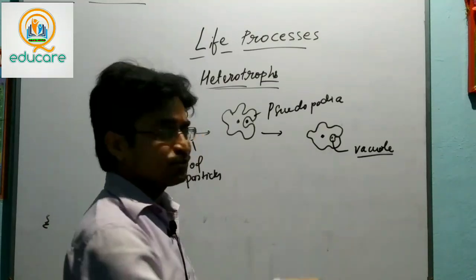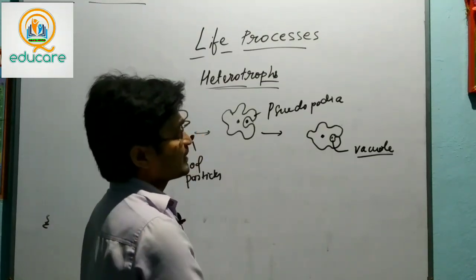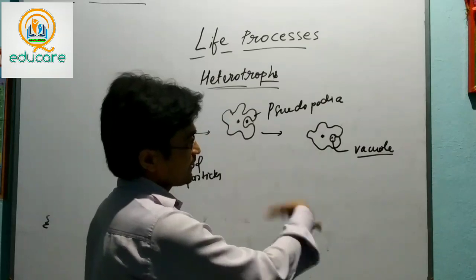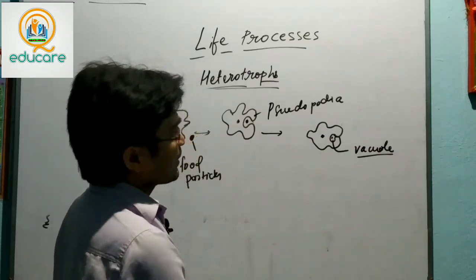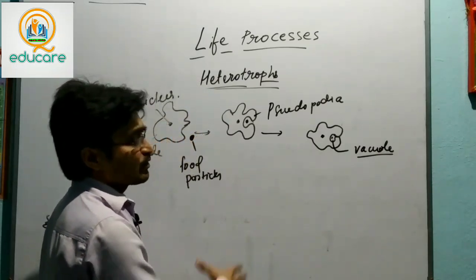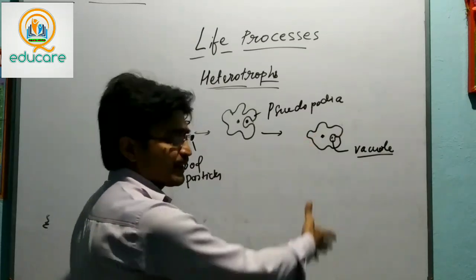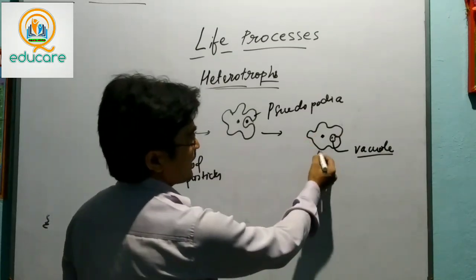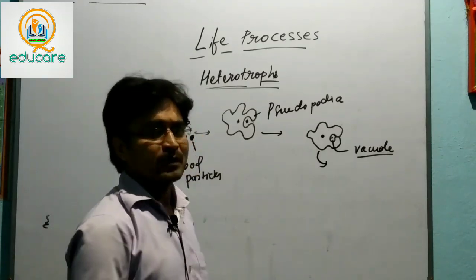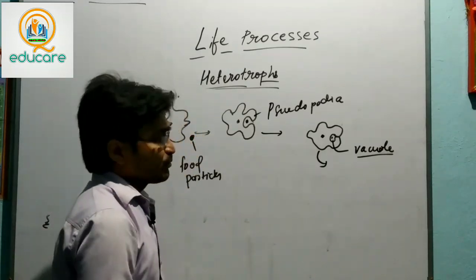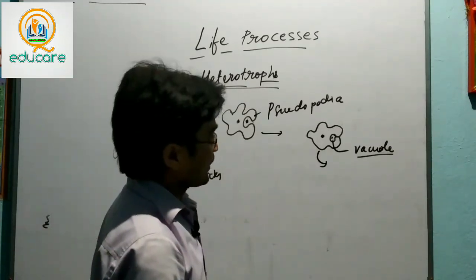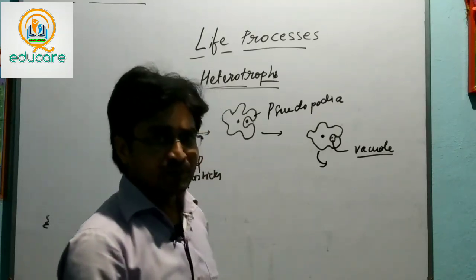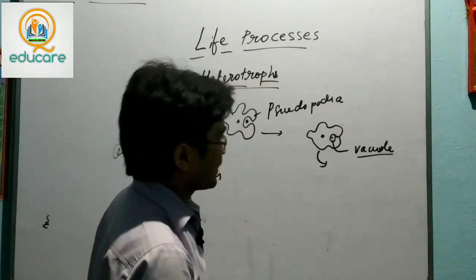After the enzymes act, this is absorbed by the cell. After absorption by the cytoplasm of the amoeba, the remaining waste is expelled from any part of the body by rupturing it, and that body part remains as it is.